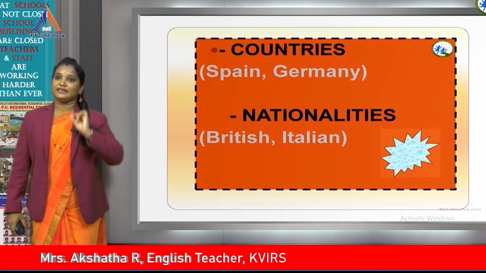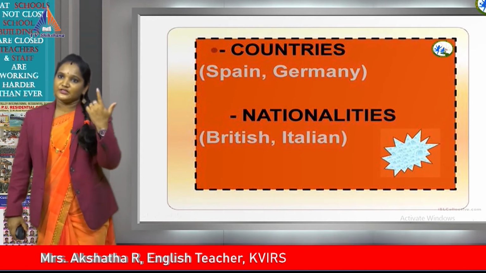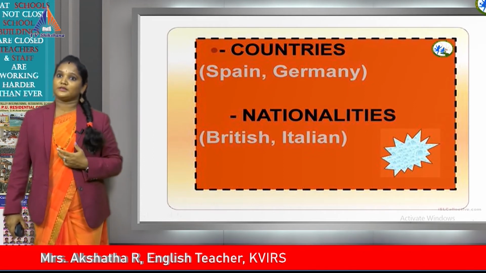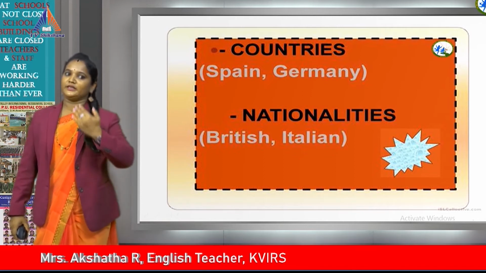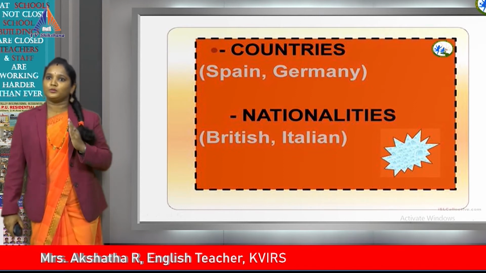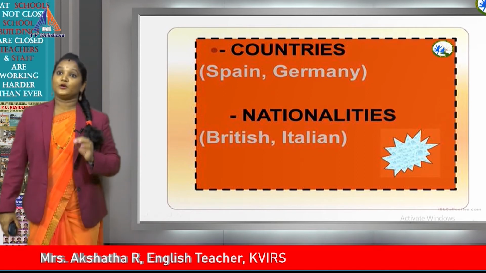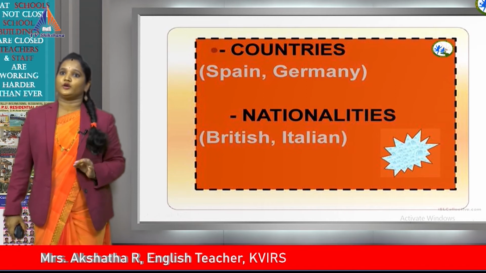When you write India, I should be capital. When you write Japan, J should be capital. When you write America, A should be capital. That means whichever country you write, I have mentioned here Spain and Germany, whichever country name you write, children, no problem, but the beginning letter should be capital, because it's a rule. You have to follow it.